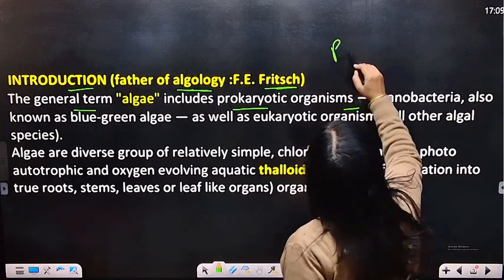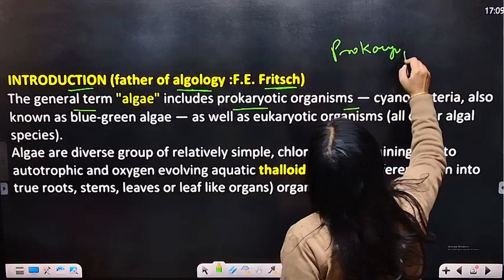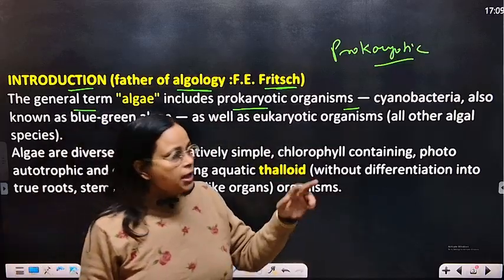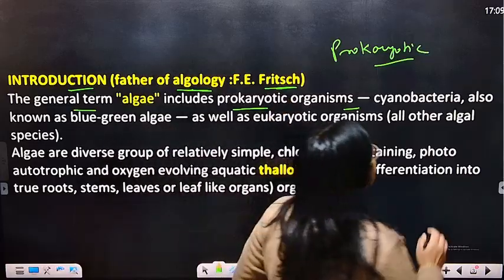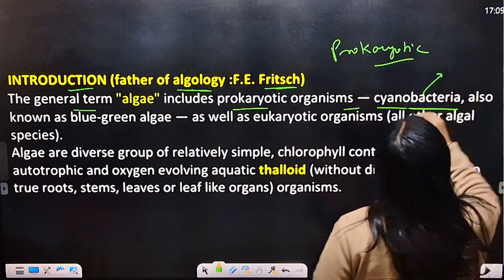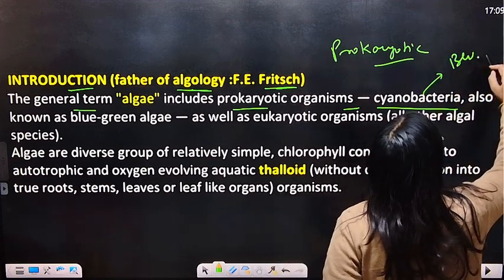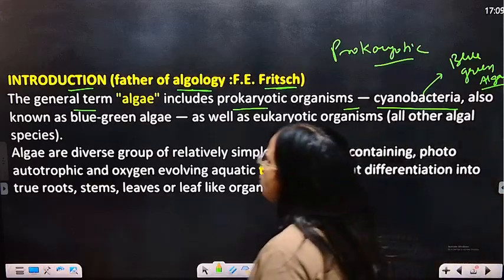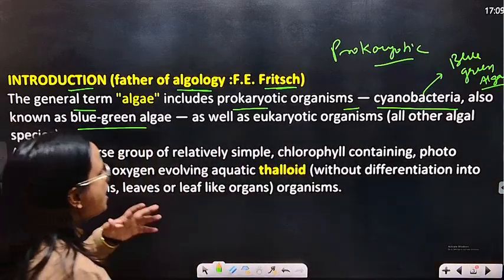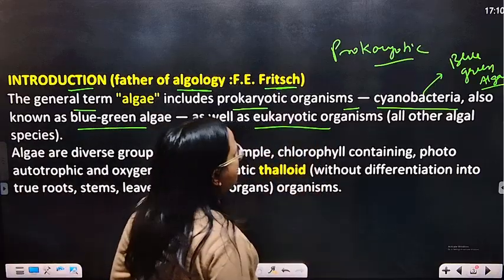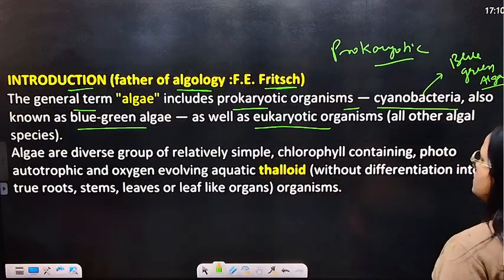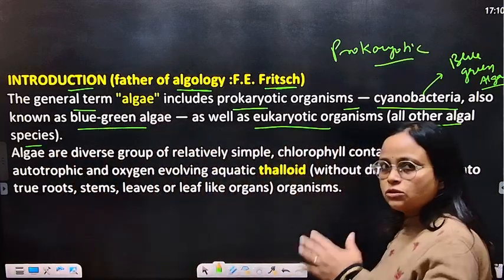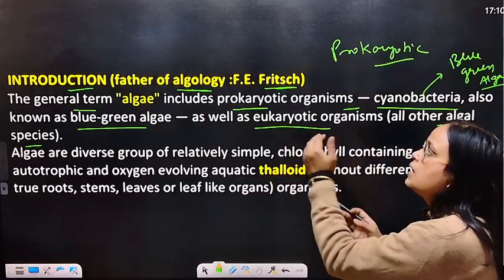As you know, cells are divided into prokaryotic and eukaryotic. Here, an example of a prokaryotic organism is cyanobacteria, which is also called blue green algae. And it can also include eukaryotic organisms, so here all other algal species. So we have seen the father of algology.